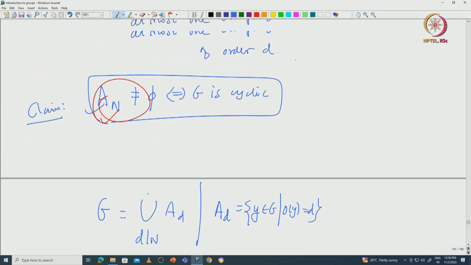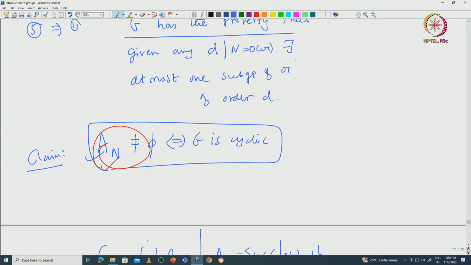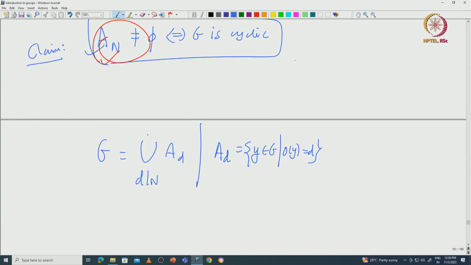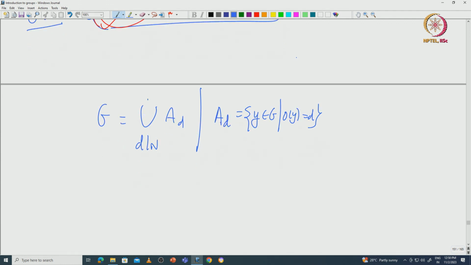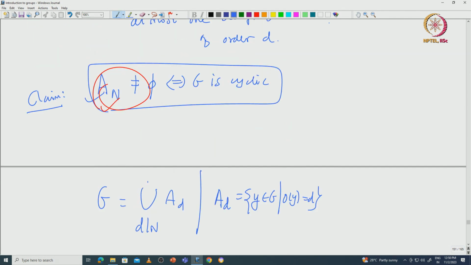Now, if I start with some element of order d, then I guess it uses Lagrange's theorem. Let me state Lagrange's theorem here. It is one of the consequences of Lagrange's theorem.